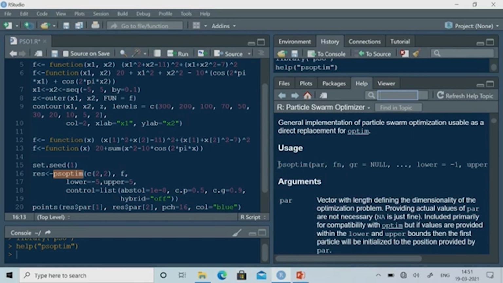So, what do you have to do here? The function name is psoptim, and here you have to define the parameters, just like the classical method. You can define the initial solution, because this is a part of the optim package. In the classical method, we generally define an initial solution.